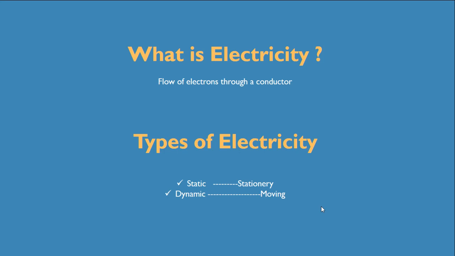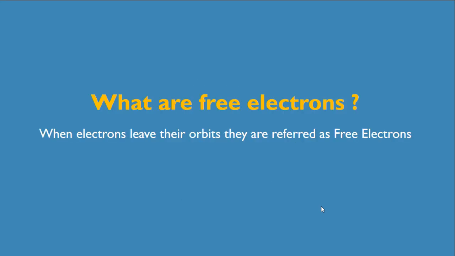What is electricity? Flow of electrons through a conductor is known as electricity. There are two types of electricity. First one is static, which is stationary, and the second one is dynamic, which is moving. What are free electrons? When electrons leave their orbits, they are referred to as free electrons.